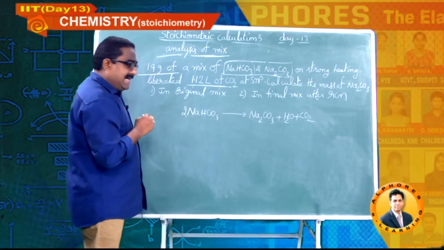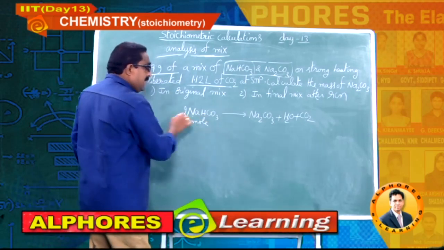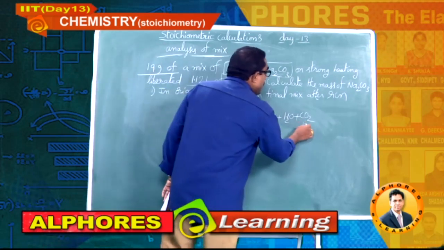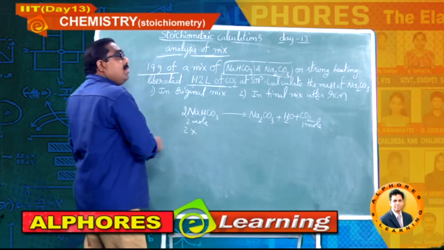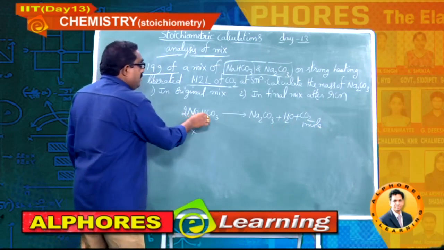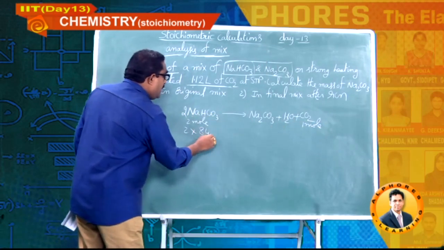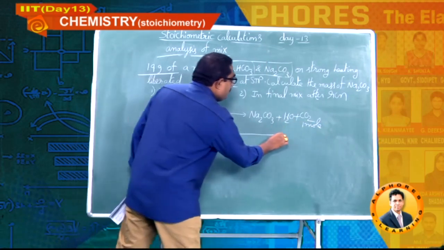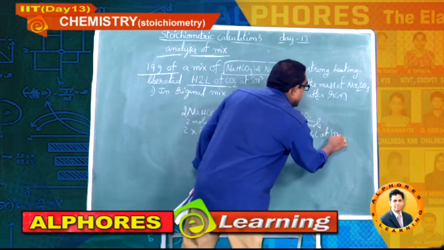So please concentrate. This is the balanced equation. 2 moles give 1 mole carbon dioxide. 2 moles means 2 times the molar mass, let me calculate, 23 plus 1, 24, plus 12, 36, plus 48, 84 grams gives 1 mole, which means 22.4 liters at STP.